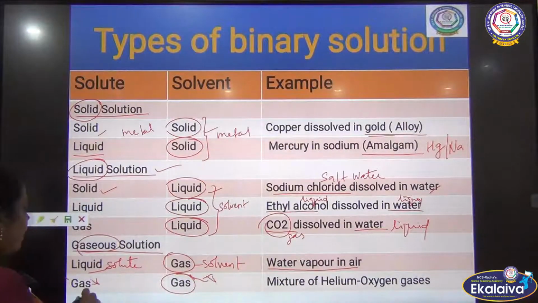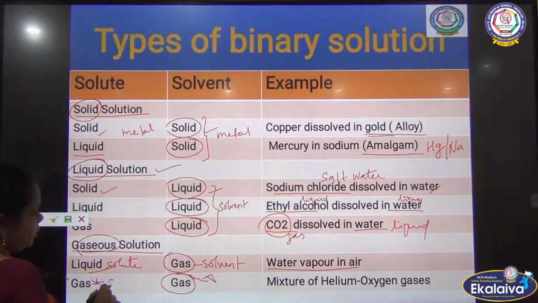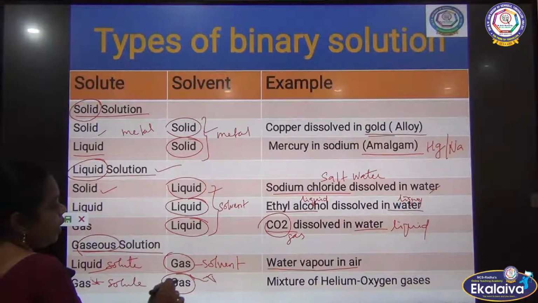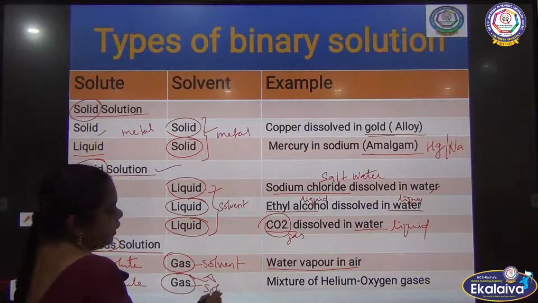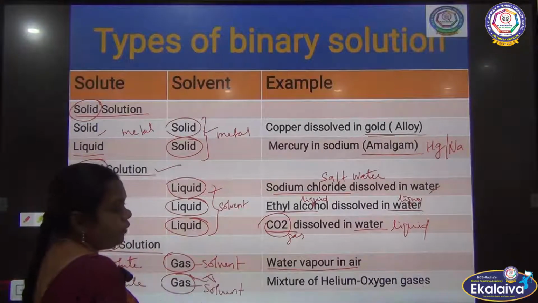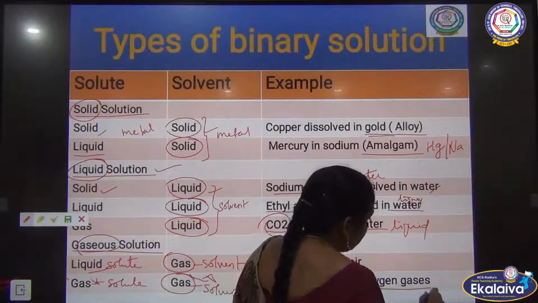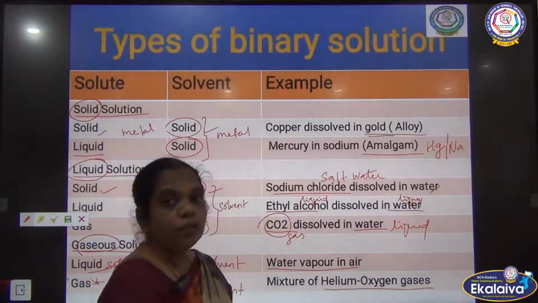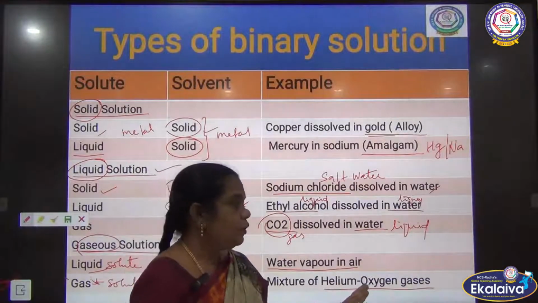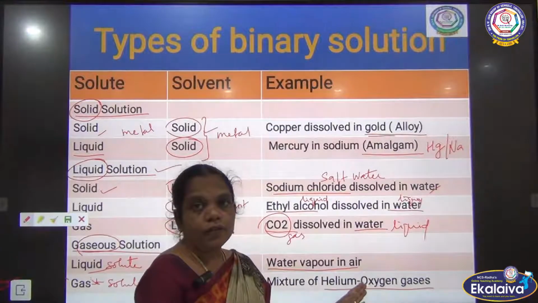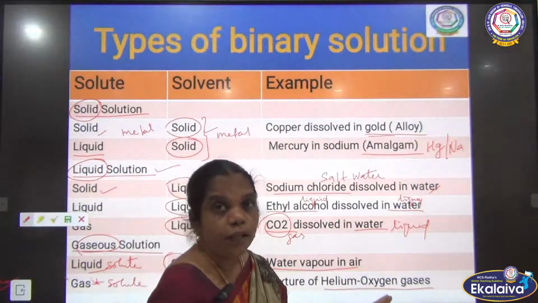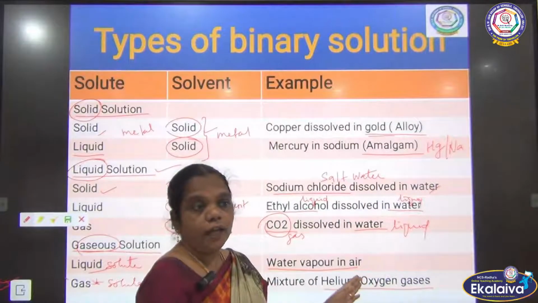And next, gas and gas. Here the solute and solvent are both in the same phase. So the mixture of helium and oxygen gas can be used by deep sea divers. If they are going deep into the sea, they take an oxygen cylinder.